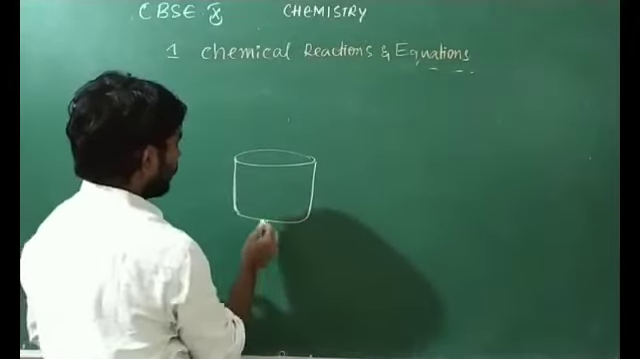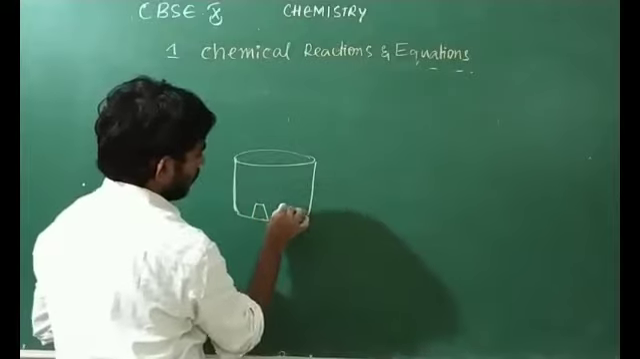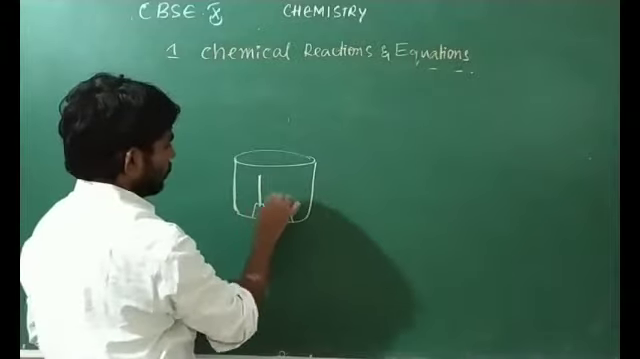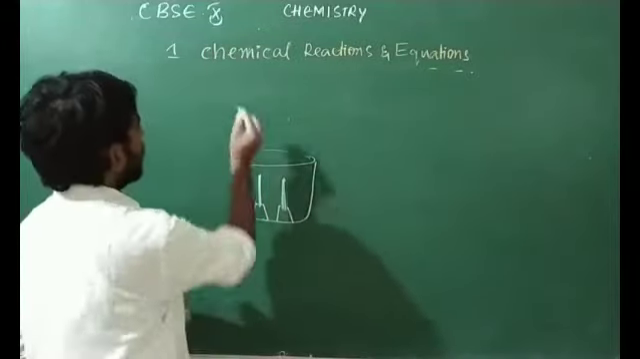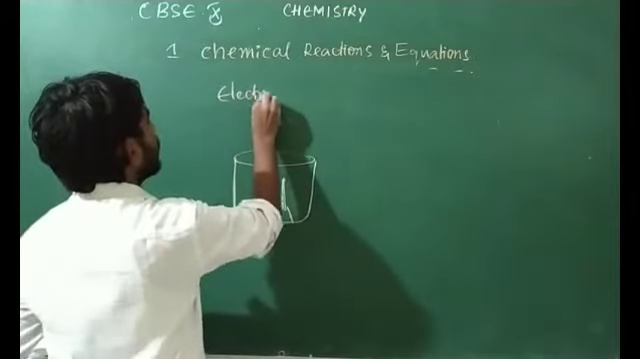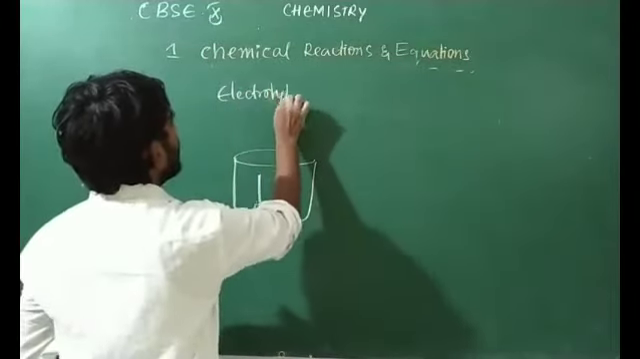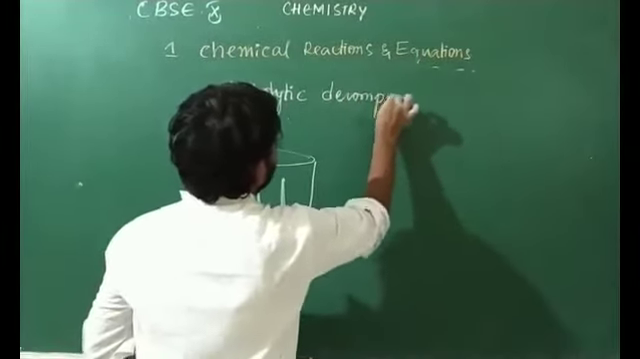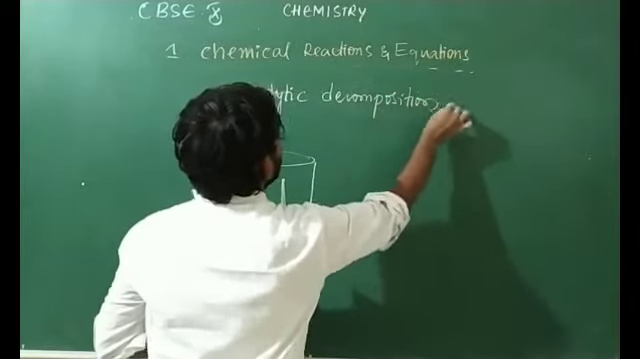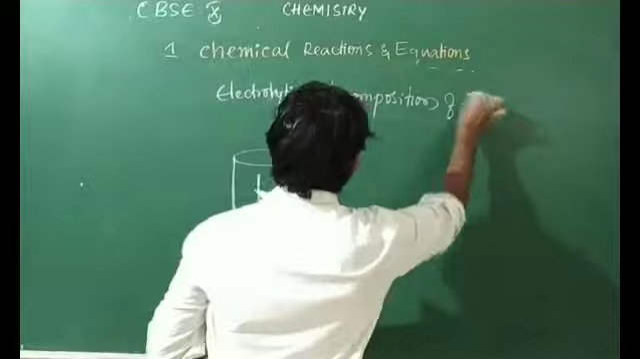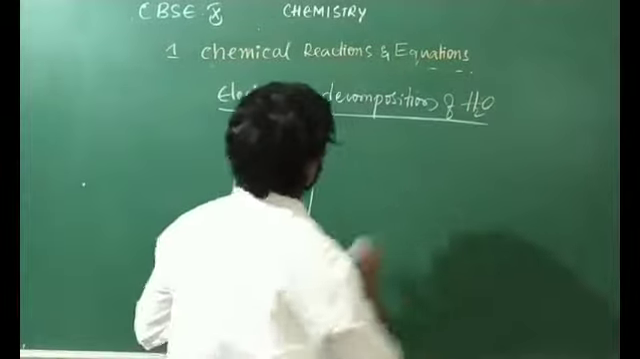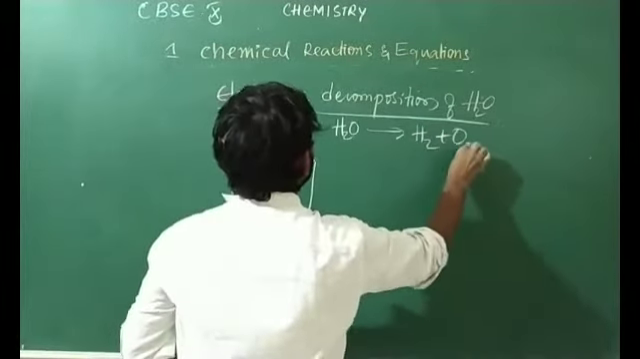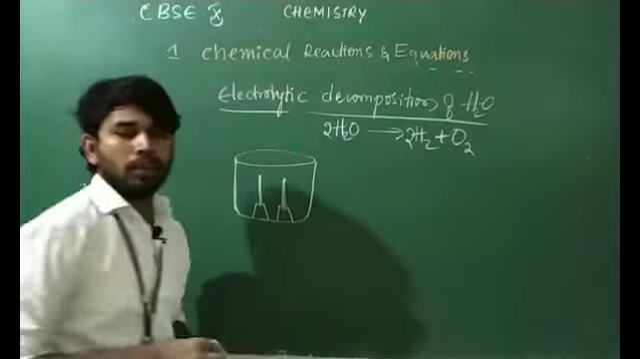This is a beaker. For that we have a rubber cork, and upon that I am using graphite electrodes. I am explaining the electrolysis of water, electrolytic decomposition of H2O, water. What happens here? H2O gives rise to H2 plus O2, and 2H2O gives 2H2 plus O2 when balanced.